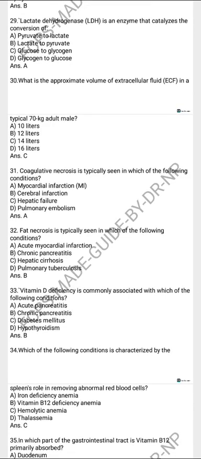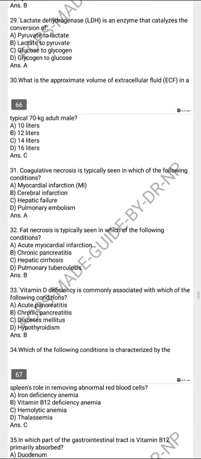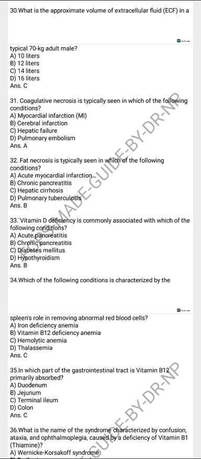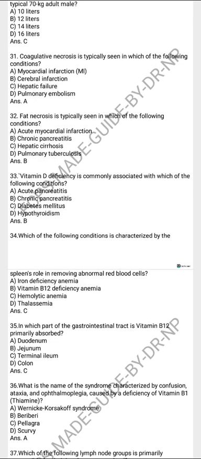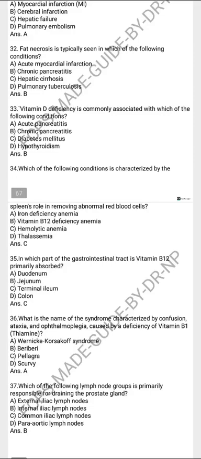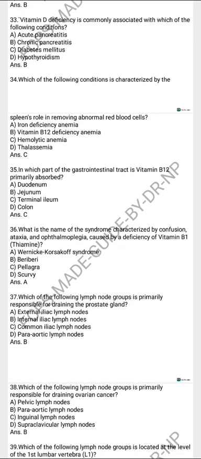Coagulative necrosis is typically seen in which of the following conditions? Myocardial infarction. Fat necrosis is typically seen in which of the following conditions? Chronic pancreatitis. Vitamin D deficiency is commonly associated with the following condition: chronic pancreatitis. Which of the following conditions is characterized by the spleen's role in removing abnormal red blood cells? Hemolytic anemia. In which part of the GIT is vitamin B12 primarily absorbed?